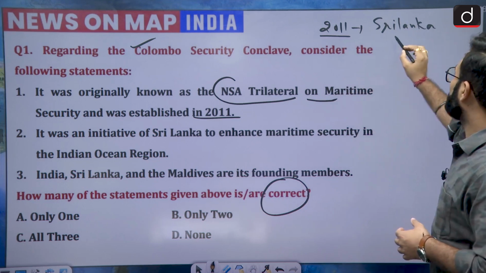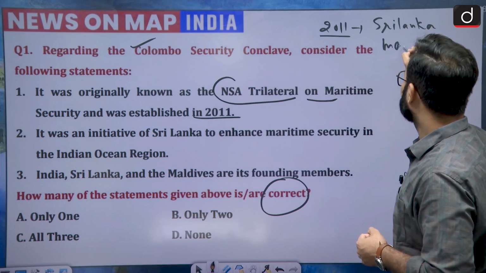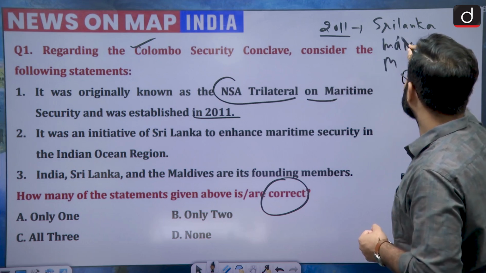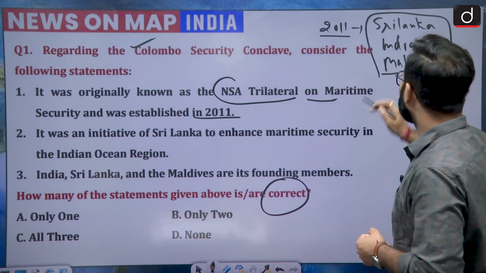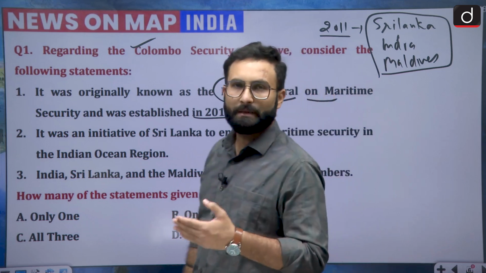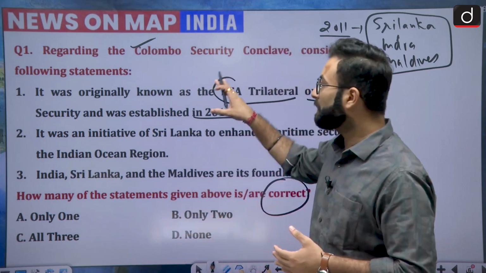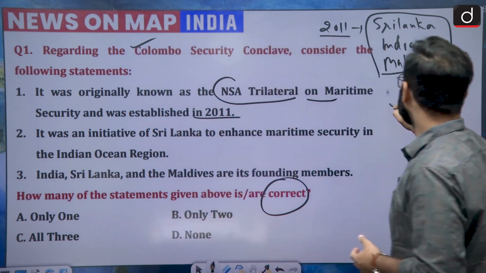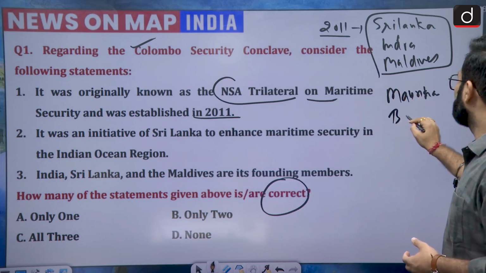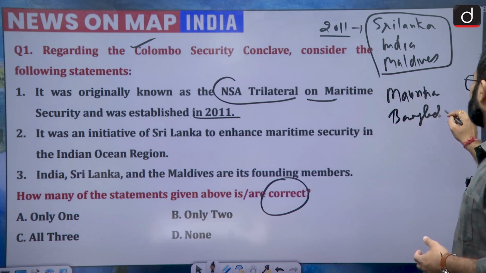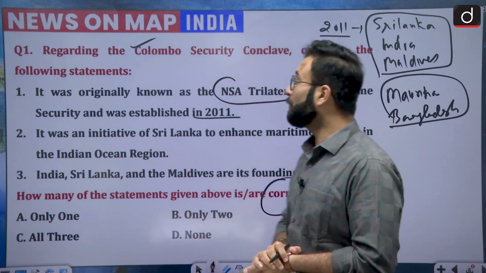Sri Lanka was actually the founding member, and when we talk about the other members, let's say India and Maldives, these were the 3 founding members. The goal was to make peace and stability in this particular region, and security was one of the concerns. Considering that, they started this conclave. After that, countries like Mauritius and Bangladesh joined it. So that is about the Colombo Security Conclave.